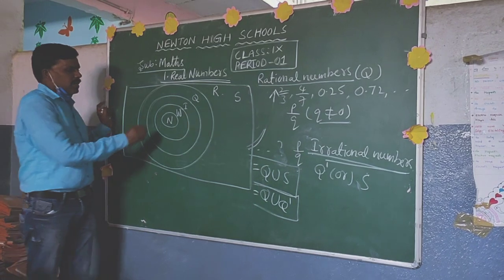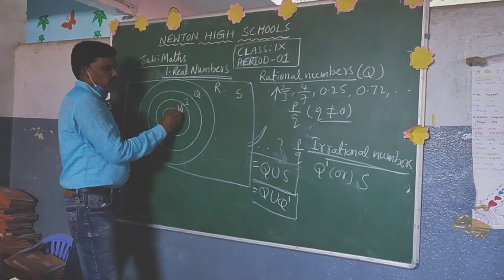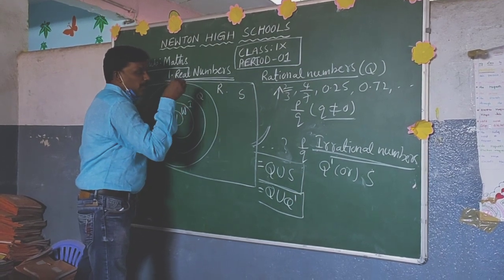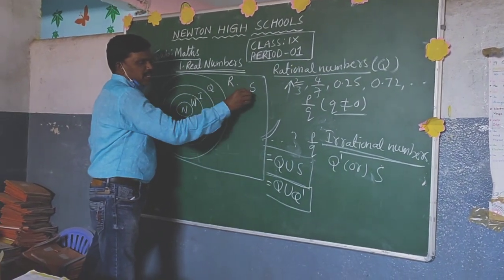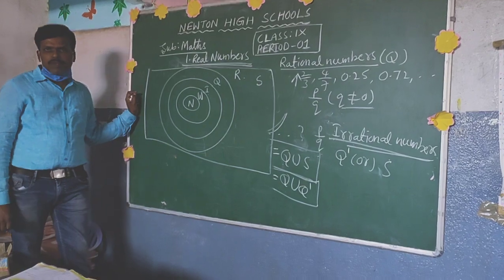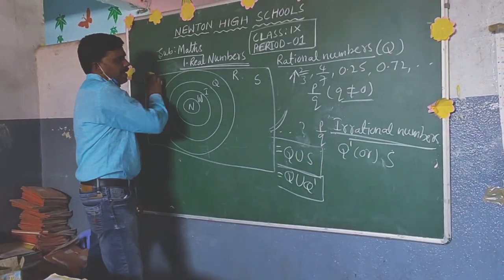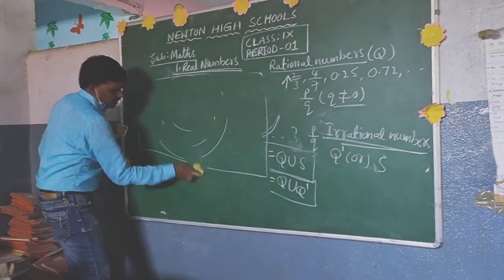Clearly you can remember that natural numbers are whole numbers. Whole numbers are integers. Integers are rational numbers. The union of rational and irrational numbers is called real numbers. Okay children, understood? Then we have to start with the next topic.